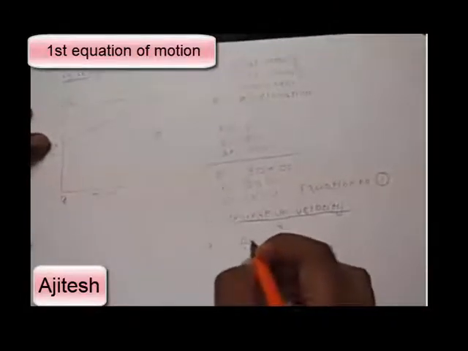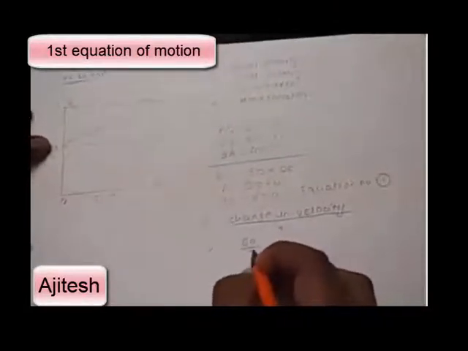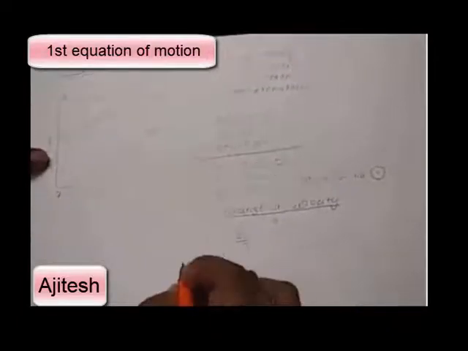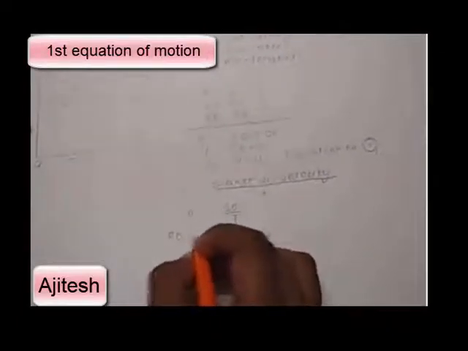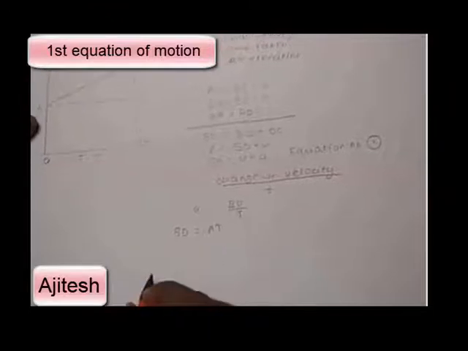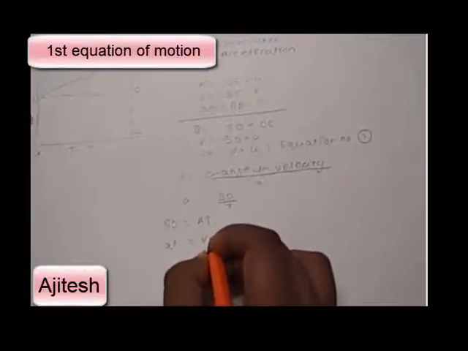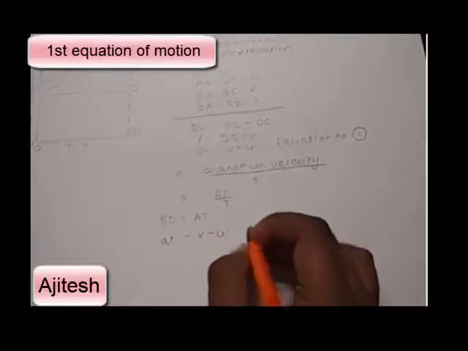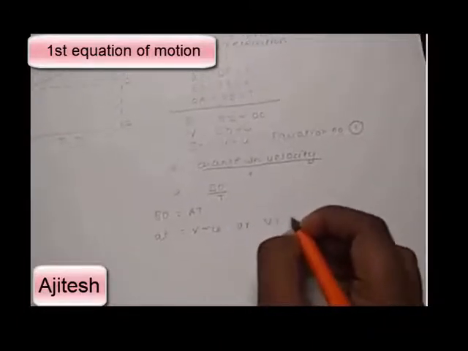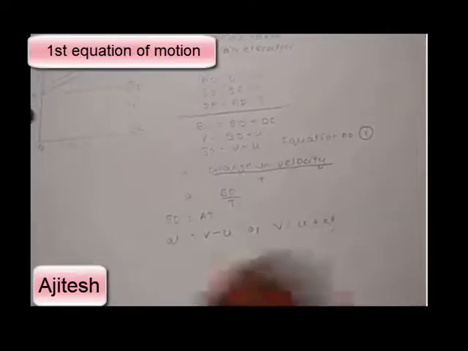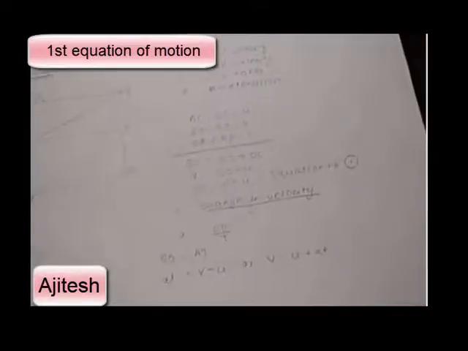So a is equal to BD by t. BD is equal to at. So at is equal to v minus u, or v is equal to u plus at. So hence the equation is proved.